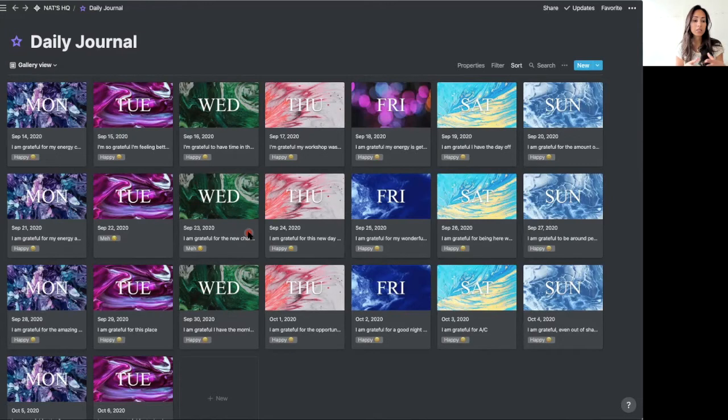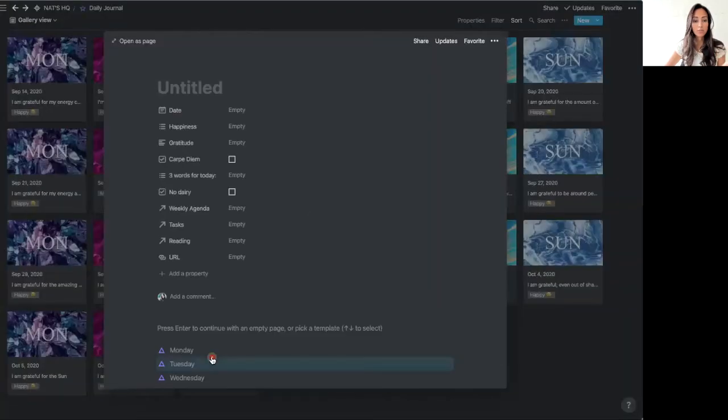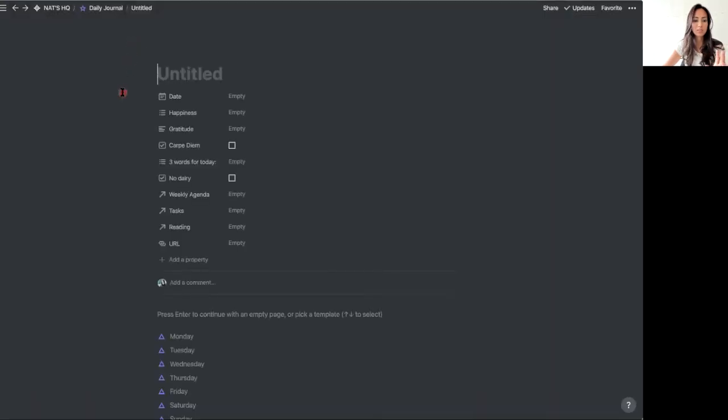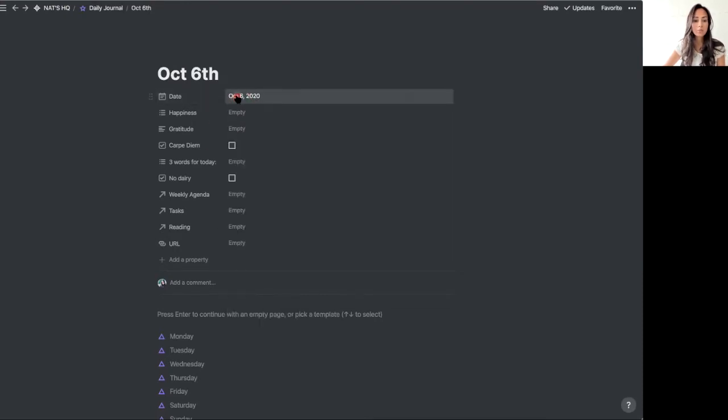And inside of my daily journal, there are also three other databases that are related. I'll just show you. So I'm gonna start as if I hadn't done my journal for the day. What I do is I open it as a page, so it's easier for me to see it. I just put the date, so October 6th. But I also input the date here because I use this information to make the sorting on my gallery view, so everything's where it's supposed to be.